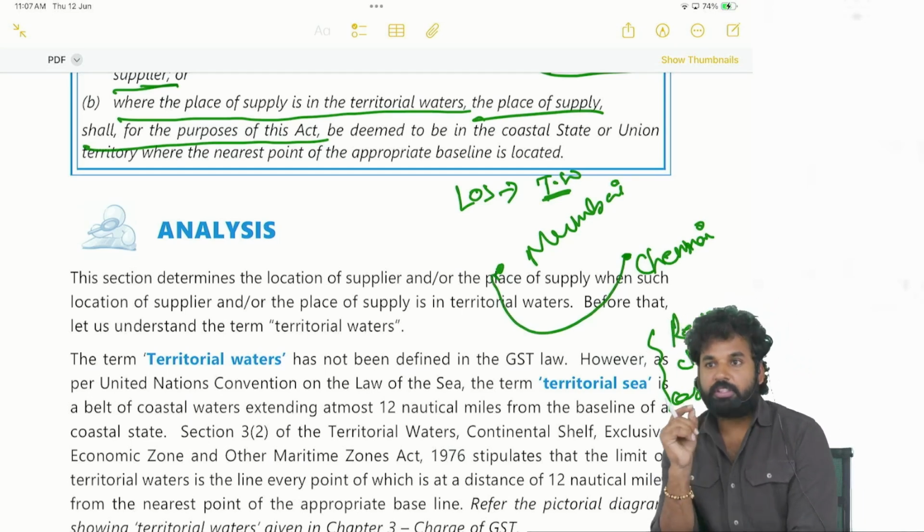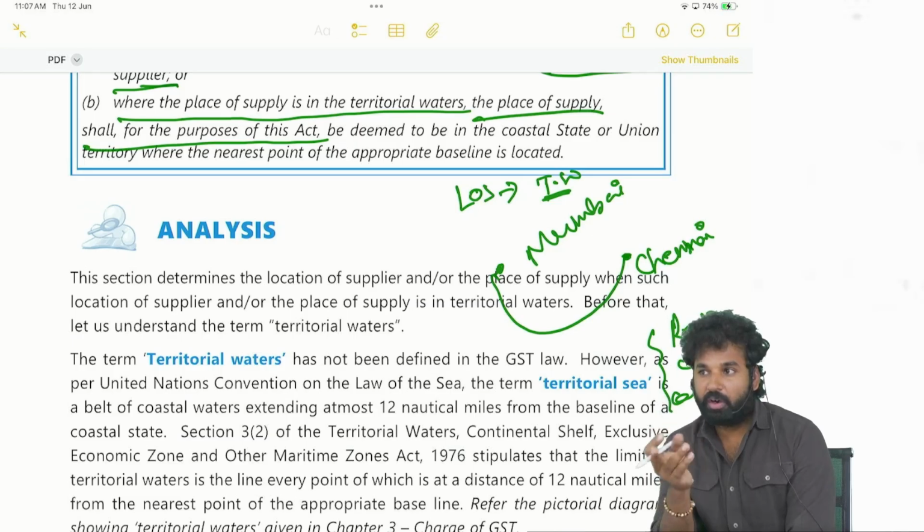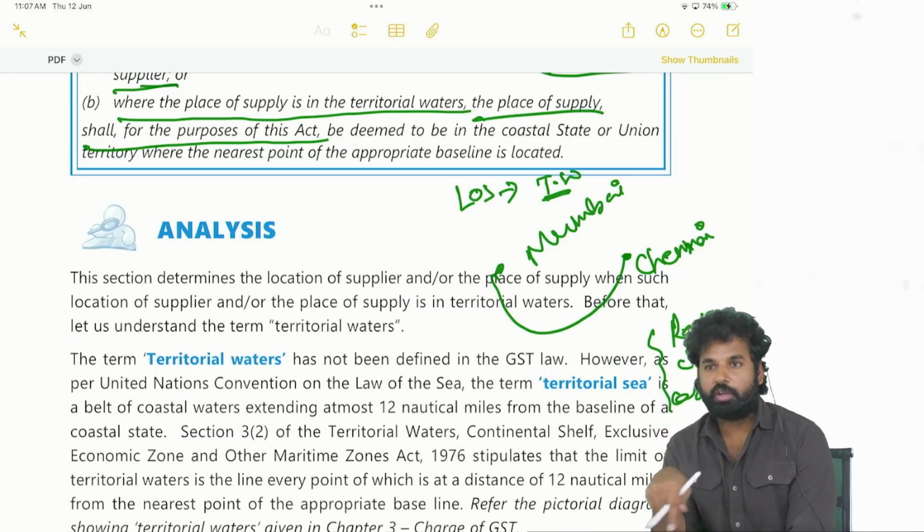That means the service provider is in the territory of India, but not on the land of India. He is in the territorial water of India. So the location of the service provider is in the territorial water of India, providing services on board the conveyance, in the cruise ship.